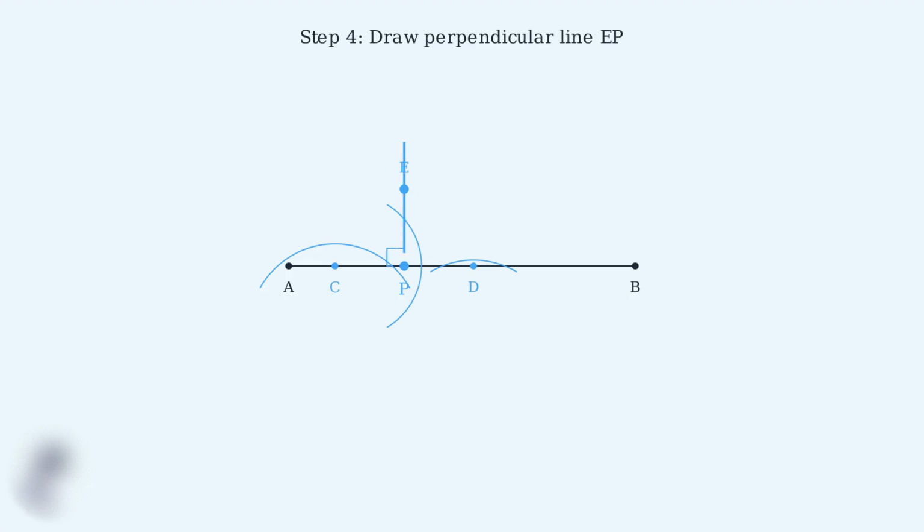Step 4. Draw a line from point E through point P. This line is perpendicular to line AB at point P. The construction works because we created two congruent triangles.